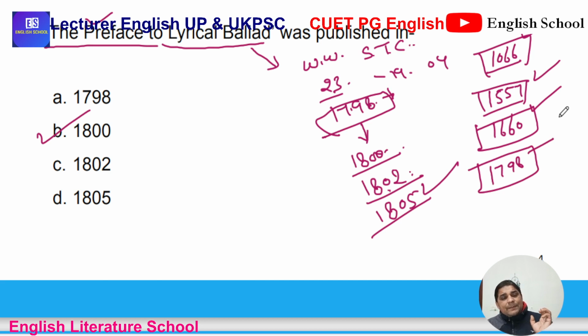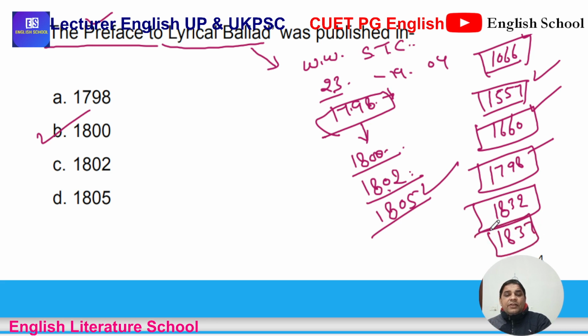So these historical years play an important role because certain works were published or certain incidents took place. 1832, the Reform Bill, is somewhere the beginning of the Victorian age, or 1837, when Queen Victoria sat on the throne of England.